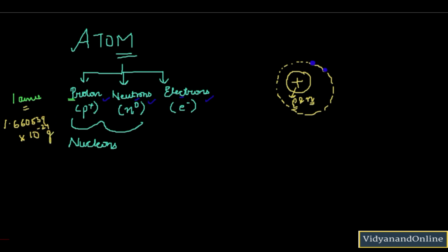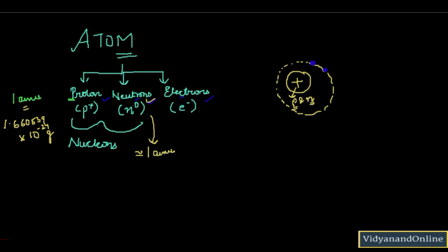Now talking about neutron. Its mass is actually slightly more than 1 AMU, but for calculation purposes we consider it approximately equal to 1 AMU. So the mass of neutron is approximately equal to 1 atomic mass unit.